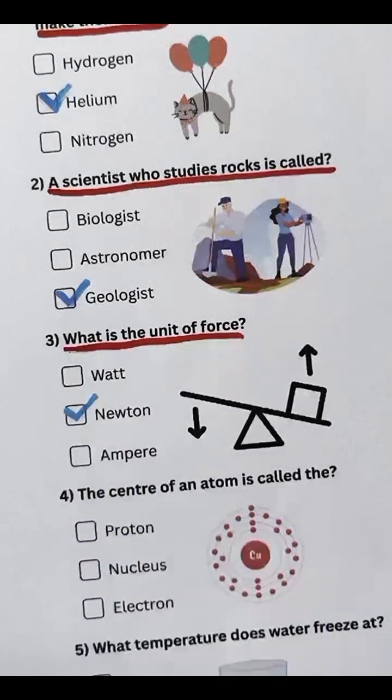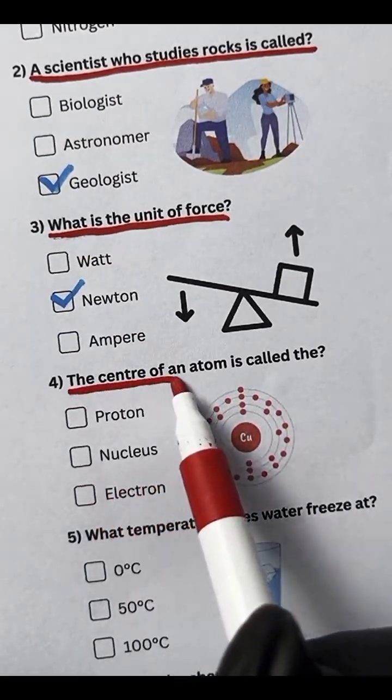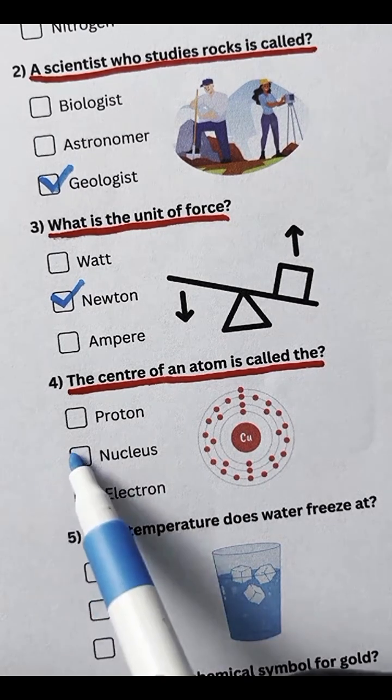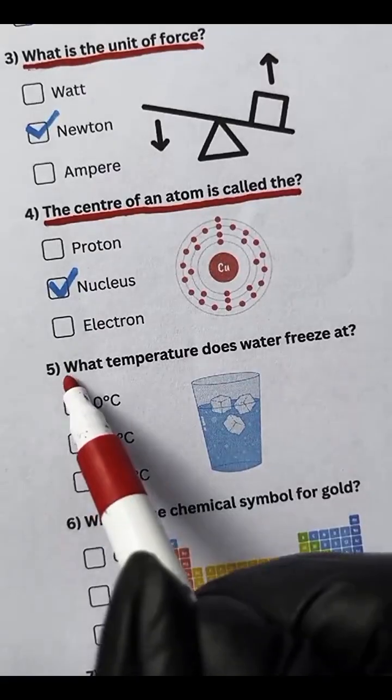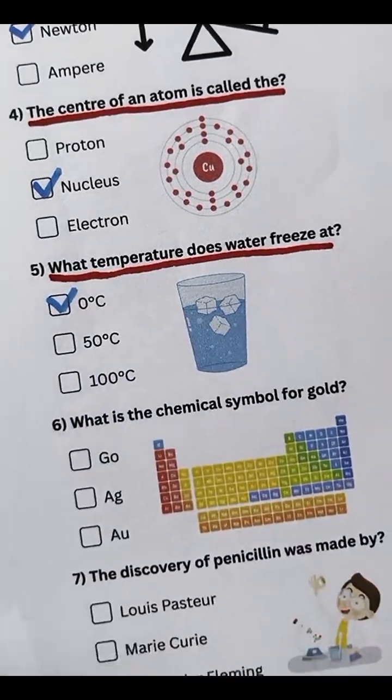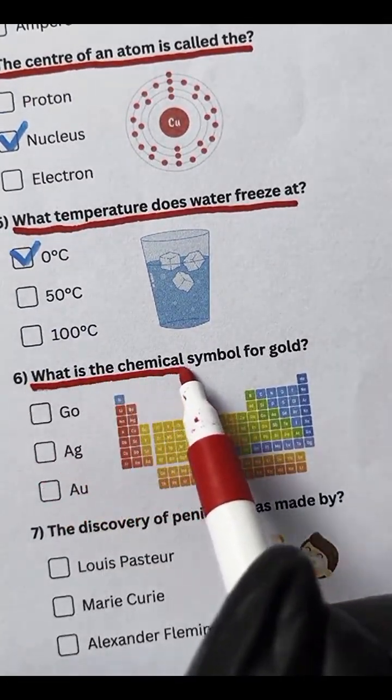Newton. Question 4. The center of an atom is called what? Nucleus. Question 5. What temperature does water freeze at? 0 degrees Celsius. Question 6. What is the chemical symbol for gold?